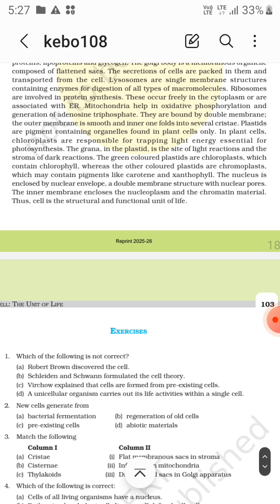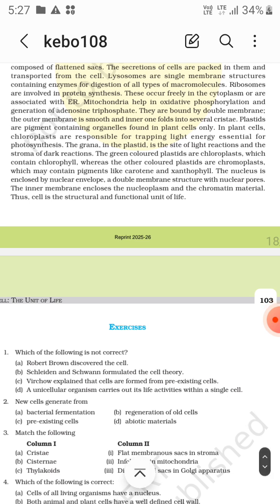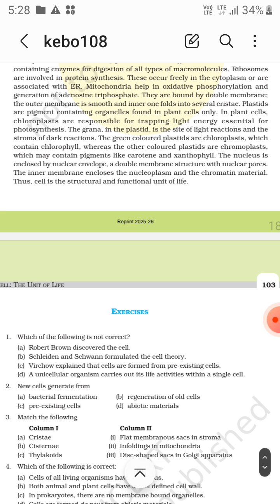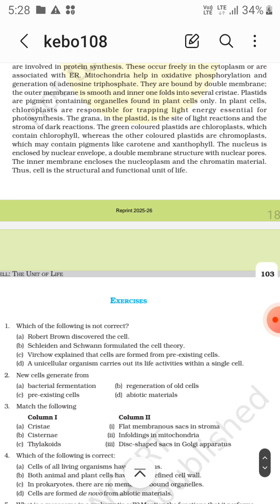The nucleus is enclosed by the nuclear envelope, a double membrane structure with nuclear pores. The inner membrane encloses the nucleoplasm and the chromatin material.